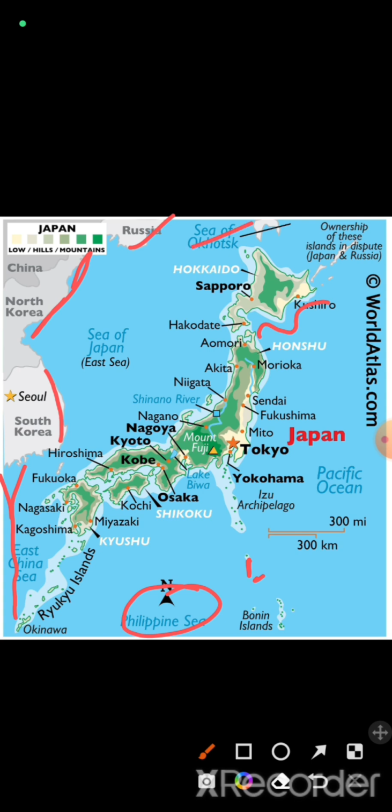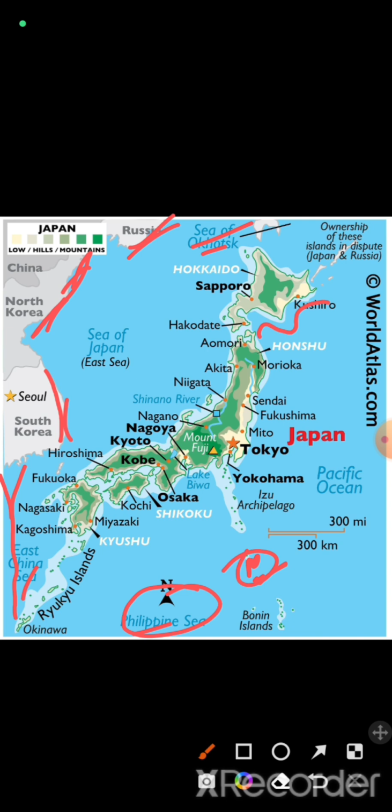So it shares its maritime border with Russia, China, North Korea, South Korea, the Philippines, and the Mariana Islands, which are under the USA. So this was the maritime border and the different boundaries around Japan.